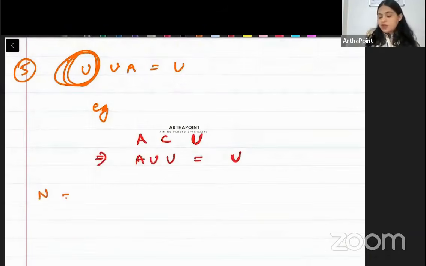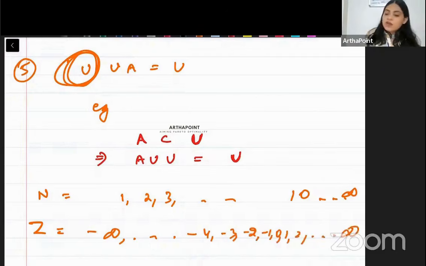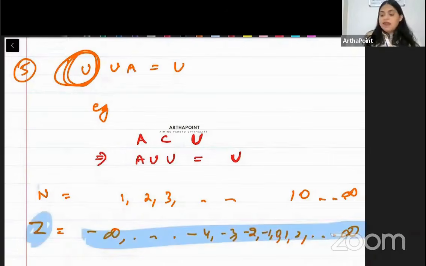Just for example, natural numbers are 1, 2, 3 till 10. Now my integers include negative and so on. Just infinite तक है. My integers include minus infinity, minus 4, minus 3, minus 2, minus 1, 0, 1, 2 till infinity. So when I talk about integers, they are negative to positive, all numbers. When I include natural numbers, they're only positive.